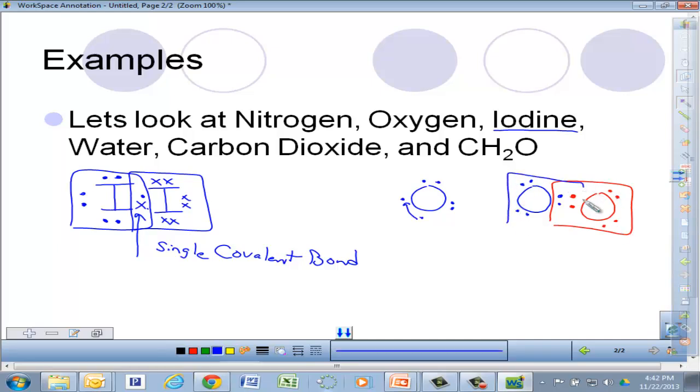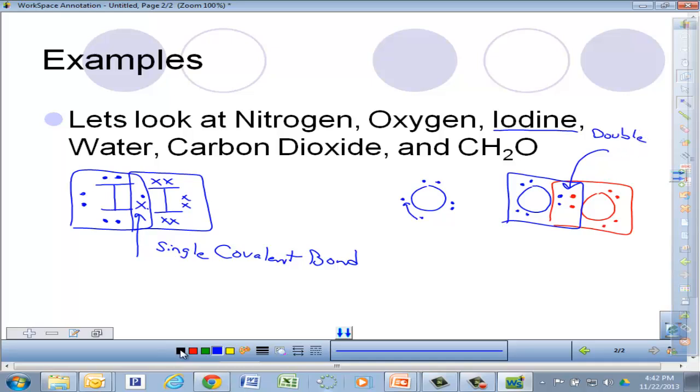You go around the blue oxygen, and again, you can see the 4 dots by themselves. You can see the 4 dots in the middle. Again, each oxygen has 8 valence electrons going around. Again, at that point right there, 4 valence electrons. This one's going to be a double covalent bond.